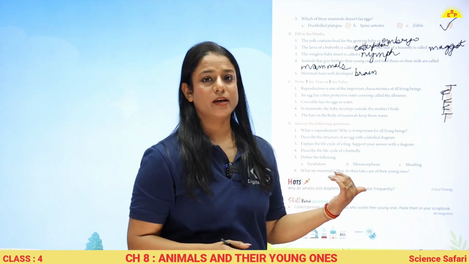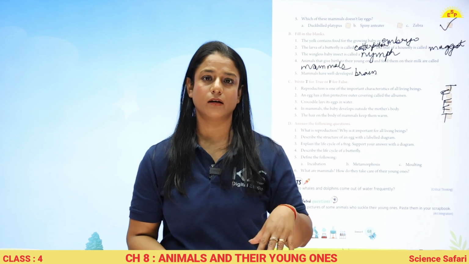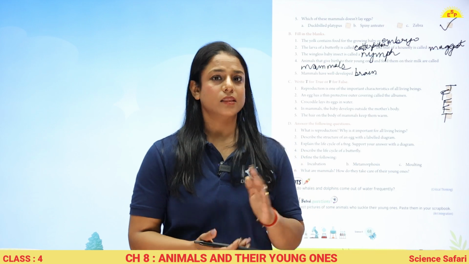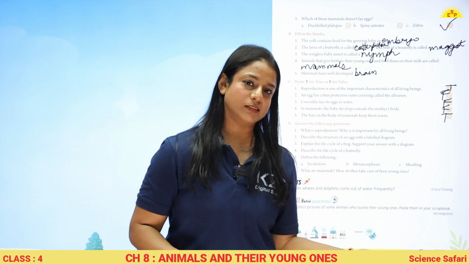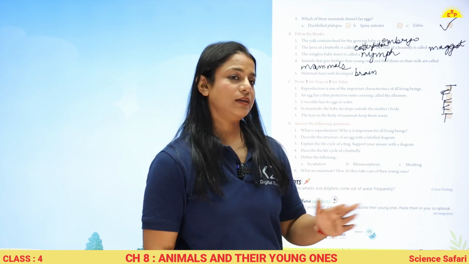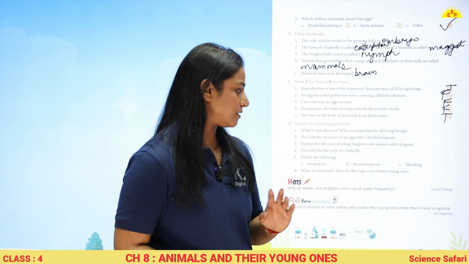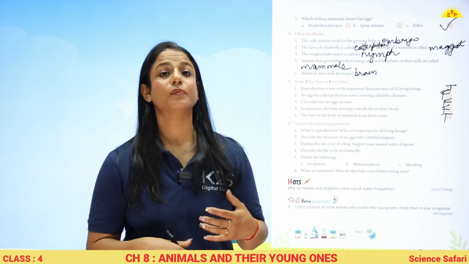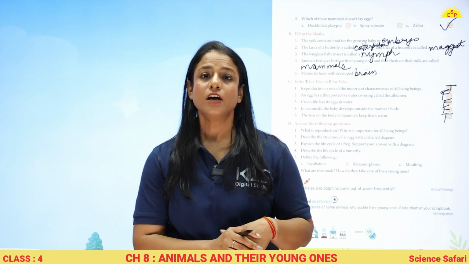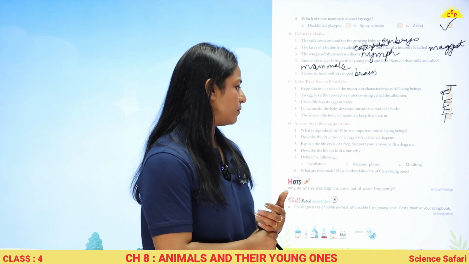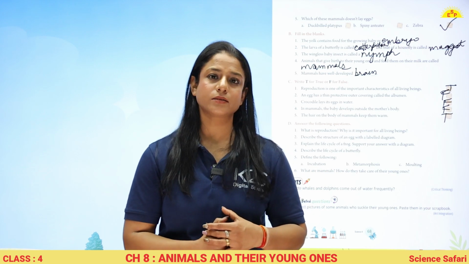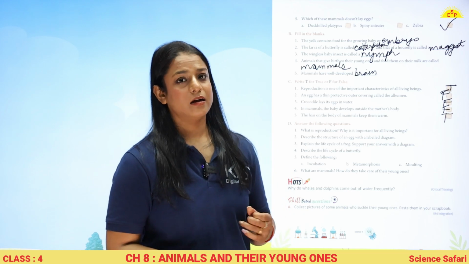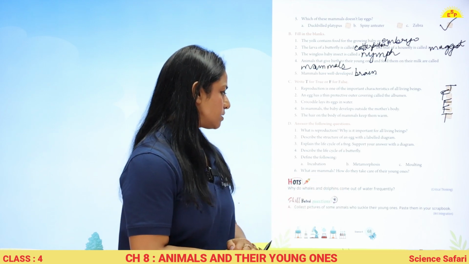Define the following: incubation, the warmth given by the parent to the embryo before hatching. Metamorphosis, the life cycle from the young one to the adult. Molting, shedding of the skin of the insect. What are mammals? The creatures that give birth to their young ones and feed them on their milk, they are mammals. How do they take care of their young ones? By providing them food, by protecting them from enemies. So that's how they take care of their young ones.